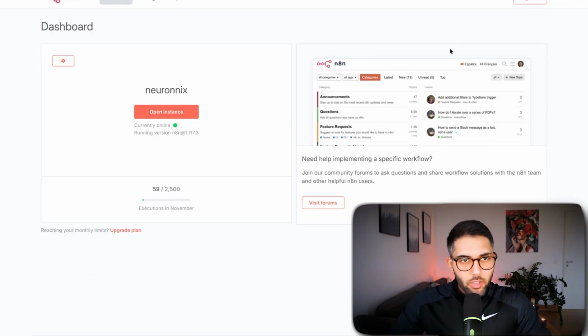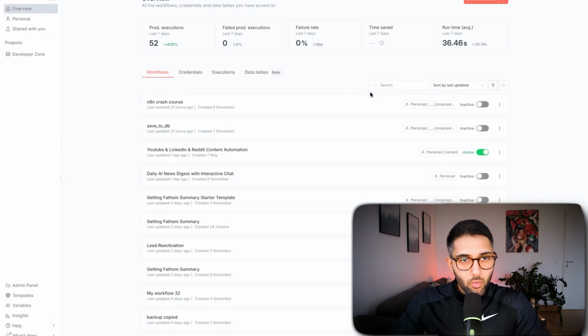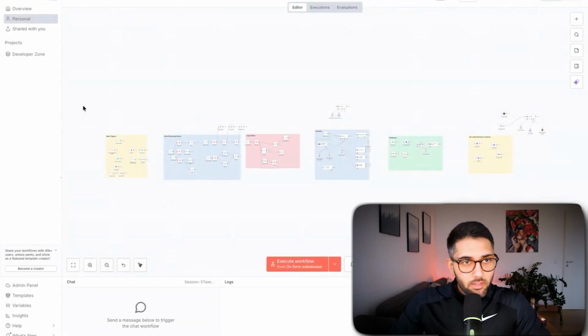So if you actually buy it and sign in, you will see such a dashboard. Inside, you will see multiple of these workflows, as I call them. And inside these workflows, you can also put stuff in folders. And this is basically what we will be working with. This is the main user interface that you will be interacting with.